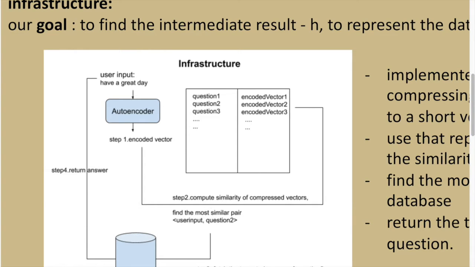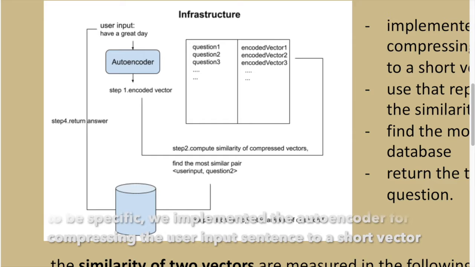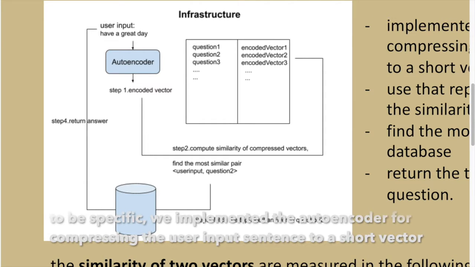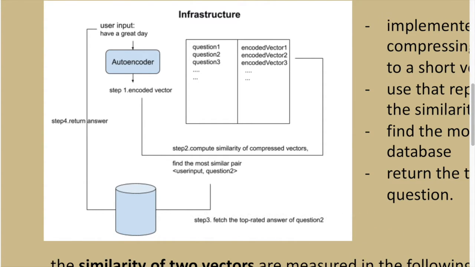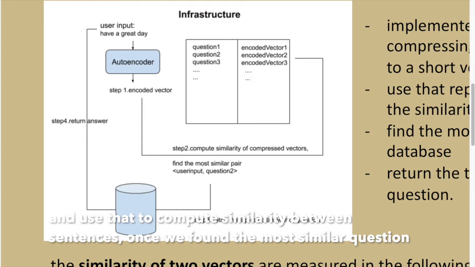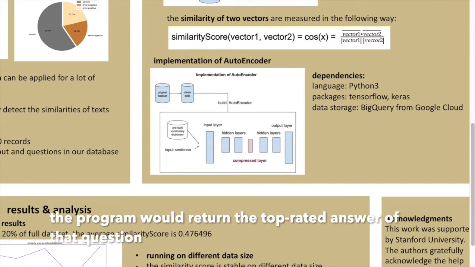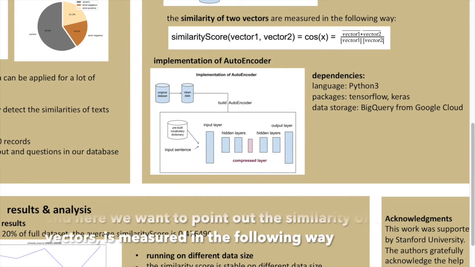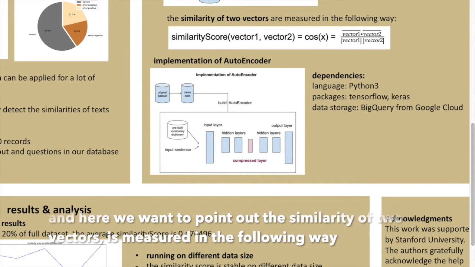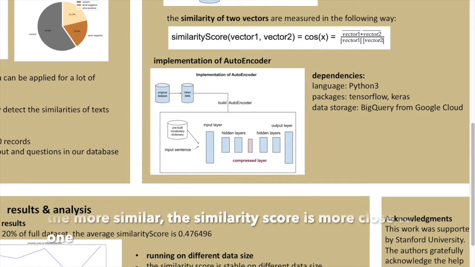To be specific, we implemented an autoencoder for compressing the user input sentence to a short vector and use that to compute the similarities between sentences. Once we found the most similar question in the database, the program would return the top-rated answer of that question. Here we want to point out the similarity of two vectors. They are measured in the following way. The more similar they are, the closer the similarity score is to 1.